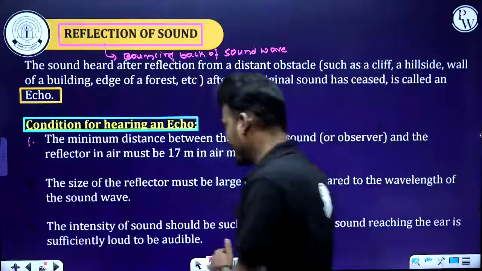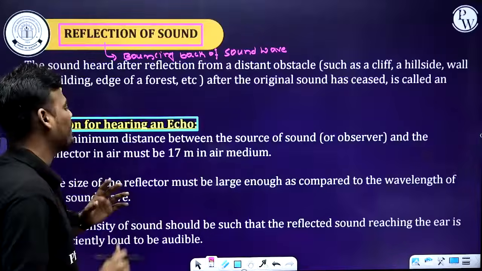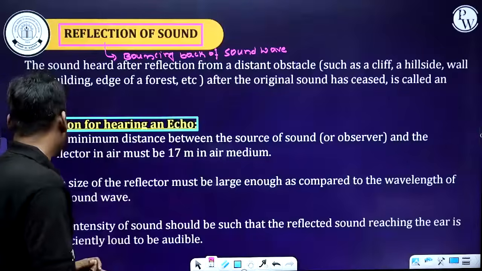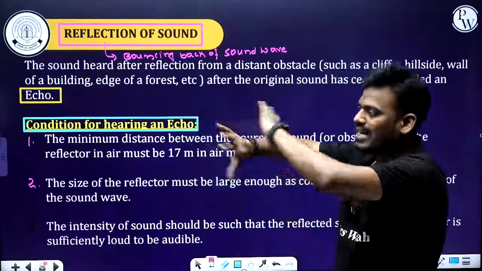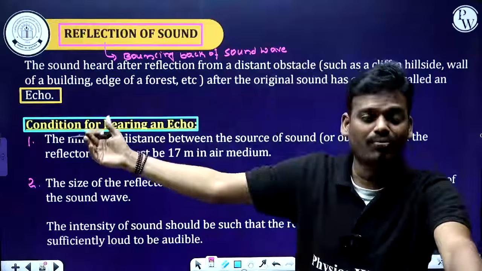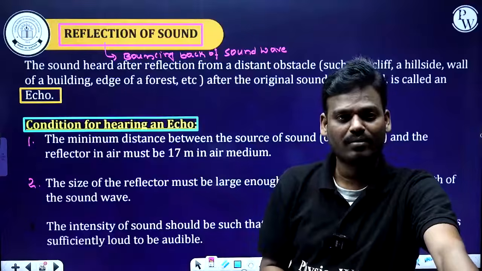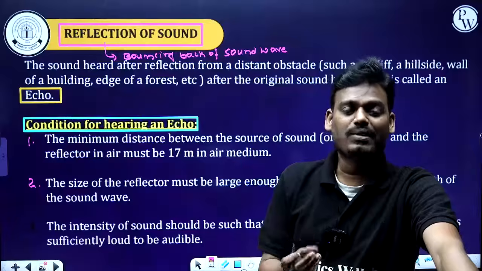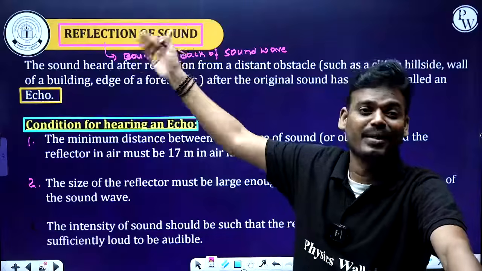Okay, second condition: the size of the reflector must be large enough as compared to the wavelength of the sound wave. So if we consider a reflector, here I have considered a wall, right? The size of that wall is way bigger than the wavelength of a sound. The wavelength of a sound is in terms of millimeter or centimeter, but the size of the wall is in terms of meter.